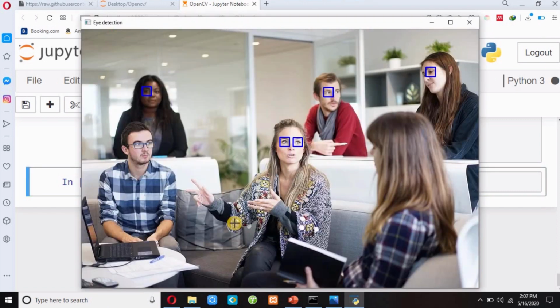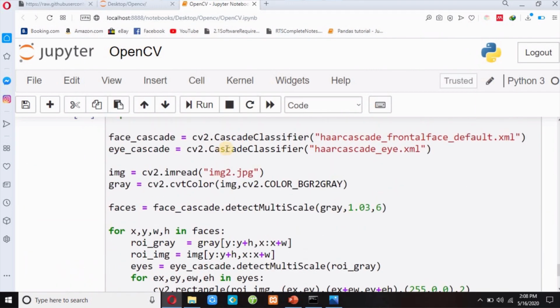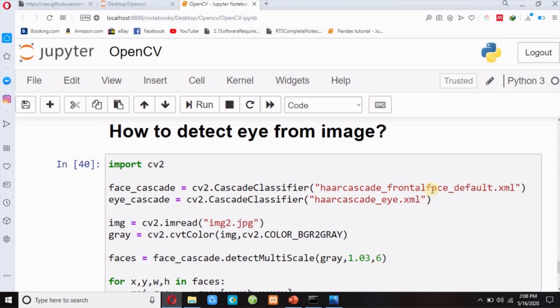you can see here this is very accurate. Since he is wearing goggles, his eyes are not detected, or only one eye is detected, or both eyes are detected, or an eye is not visible. So guys, this is very accurate. Or you can change your scale factor and minimum neighbors to change your output. So guys, in this way you can detect your eyes. If I press any key on the keyboard, it will destroy my window. So I have used both haarcascade frontal face default and haarcascade eye.